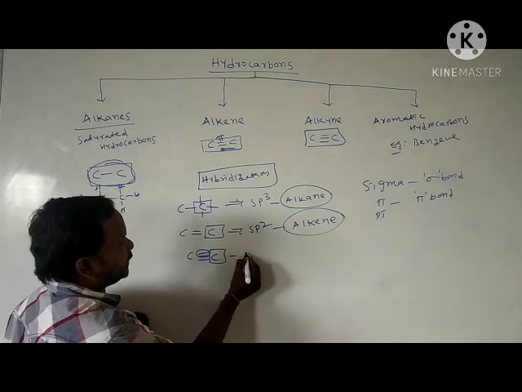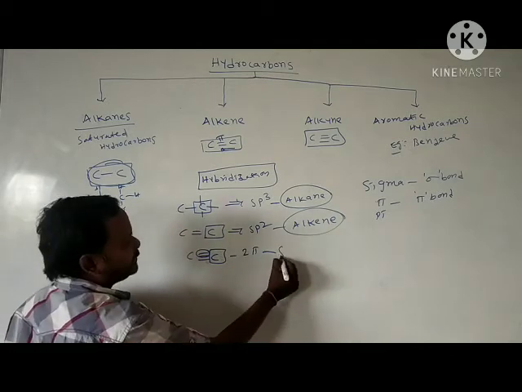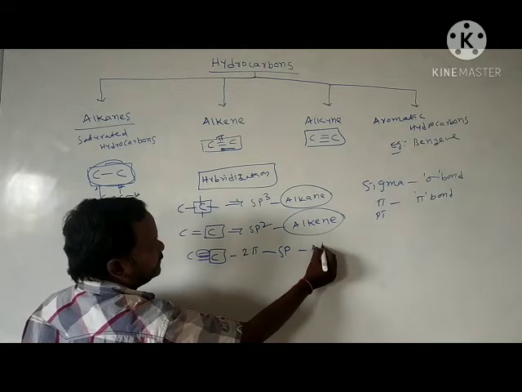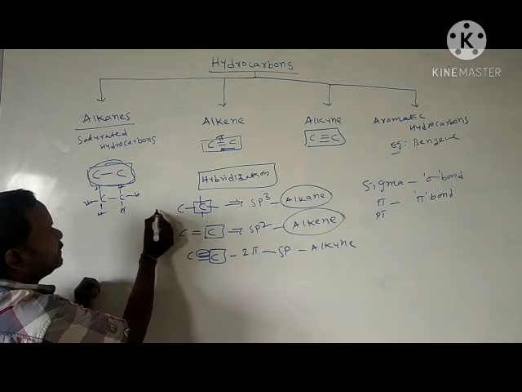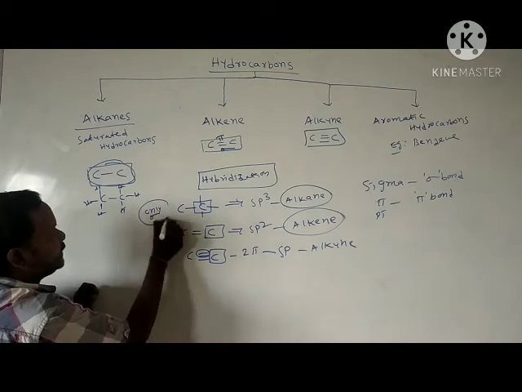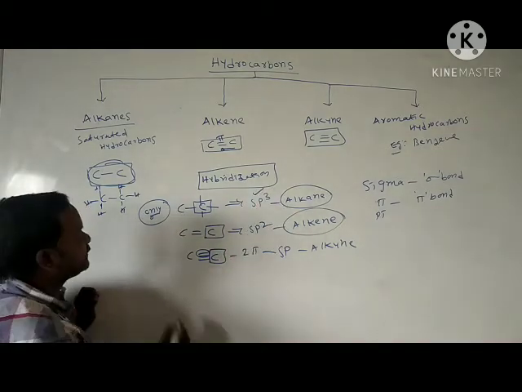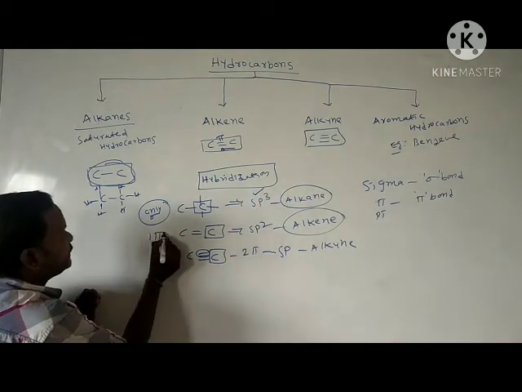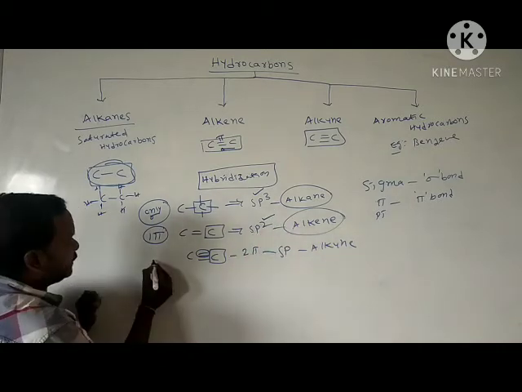If carbon is attached to 2 pi bonds, it exhibits sp hybridization, observed in alkynes. If carbon is attached with only sigma bonds, it exhibits sp3 hybridization. If carbon is attached to 1 pi bond, it exhibits sp2 hybridization.